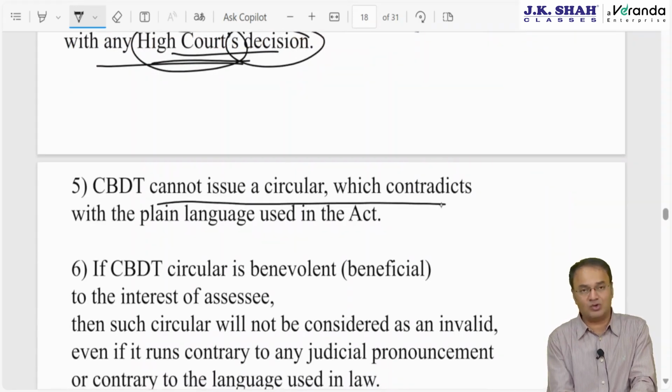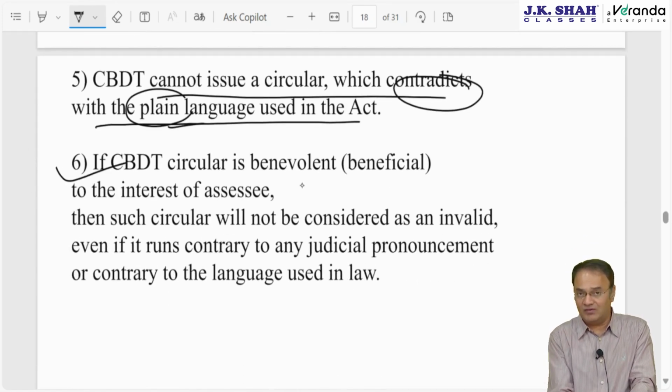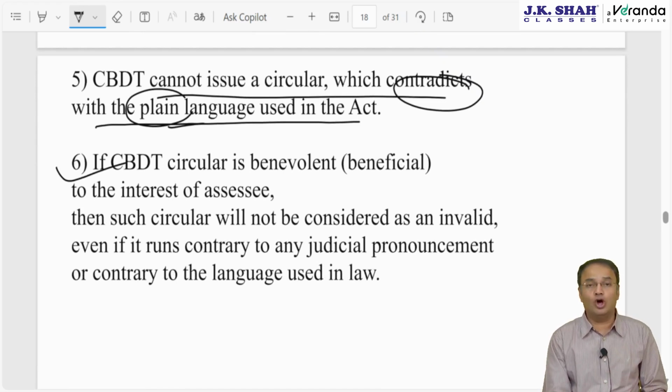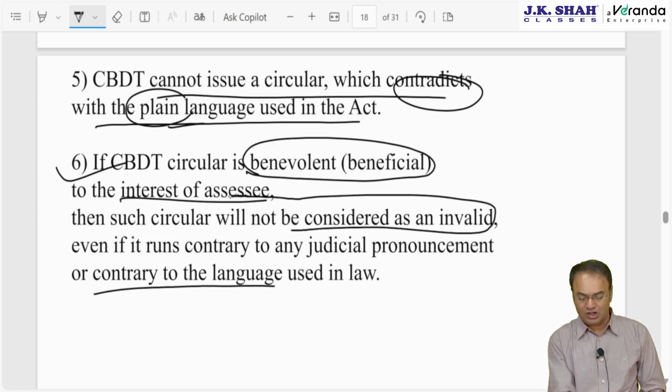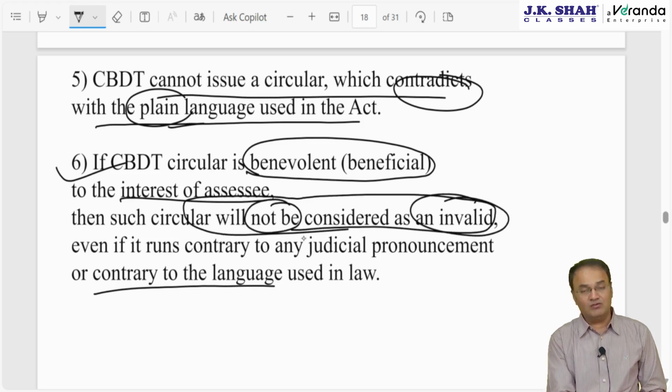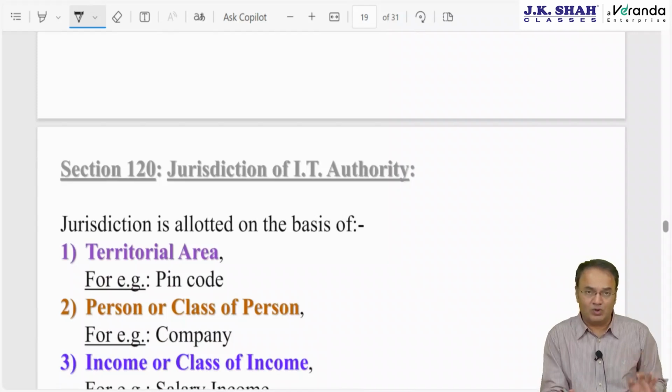Similarly, CBDT cannot issue a circular which contradicts the plain language of the law. If it does, it will be invalid. However, if CBDT issues a circular which contradicts the plain language of law or a Supreme Court decision, but such a circular is beneficial to the assessee, benevolent, then such a circular will not be considered invalid even though it runs contrary to the plain language of law or the Supreme Court decision. Next three sections 120, 124 and 127 are totally unimportant.